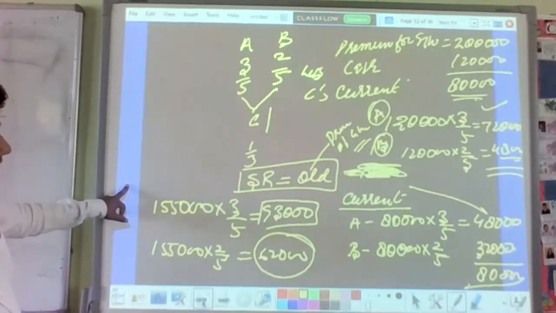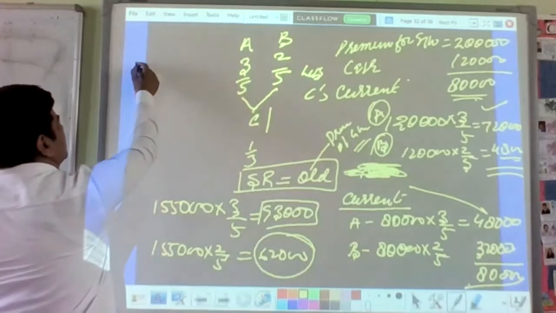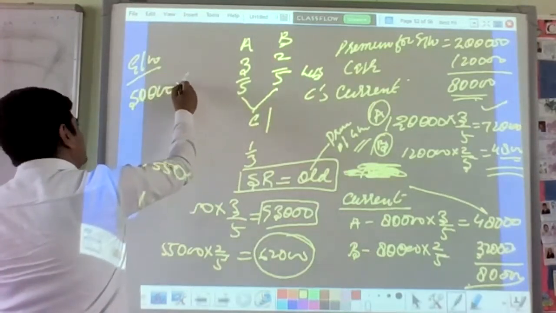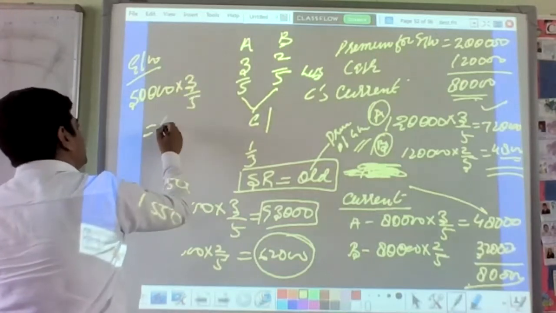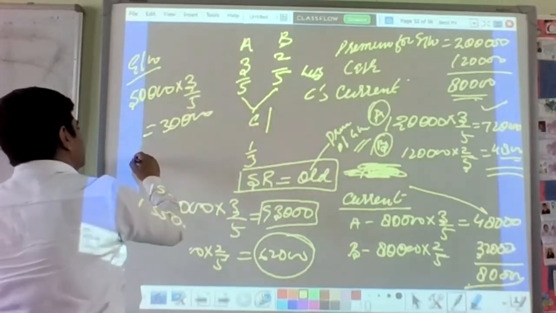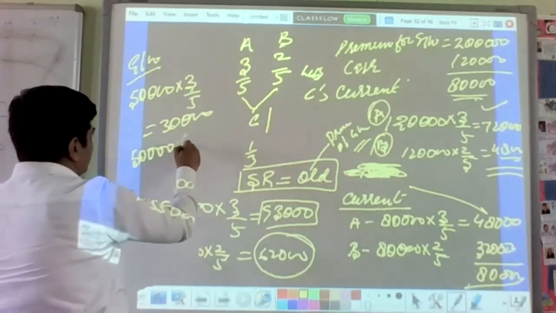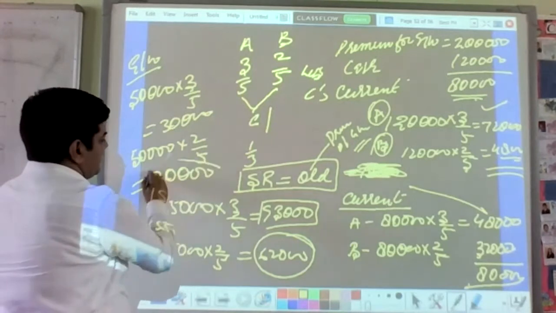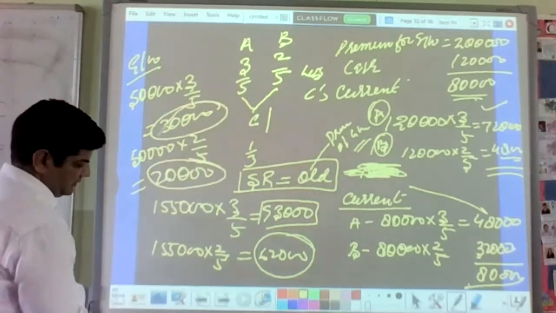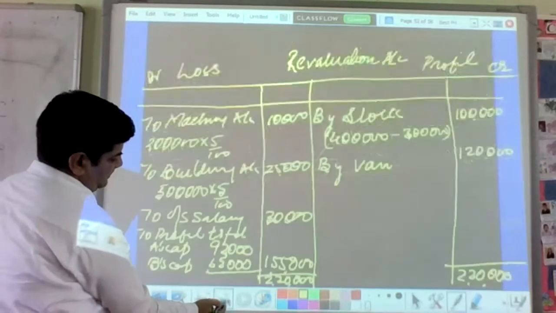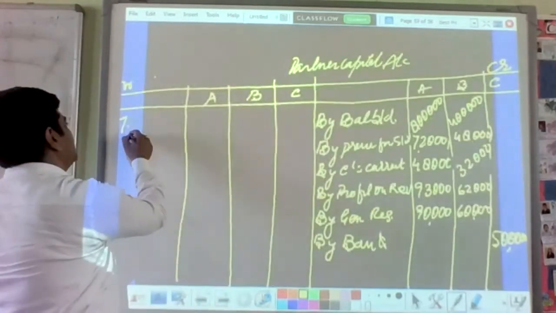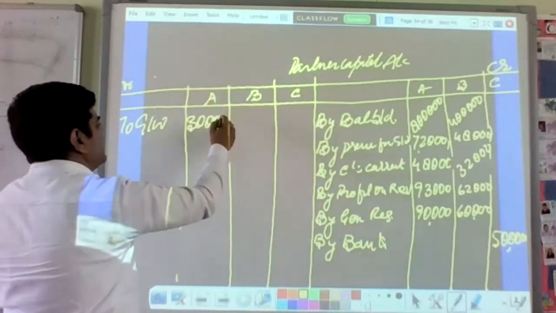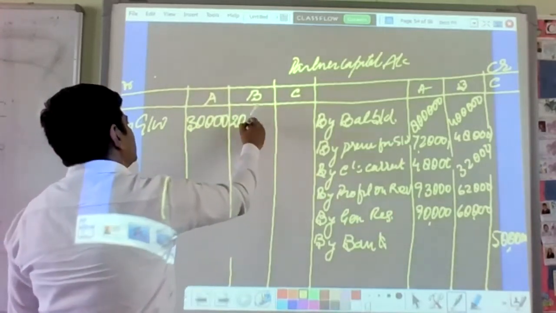Okay, so we haven't calculated the goodwill. 50,000 is the goodwill. 3 by 5, that will be 30,000. And 50,000 multiplied by 2 by 5, that will be the 20,000. Just check my calculation, beta. So to goodwill 30,000 and 20,000.